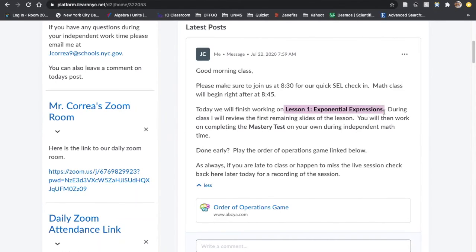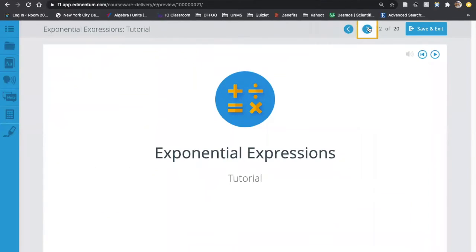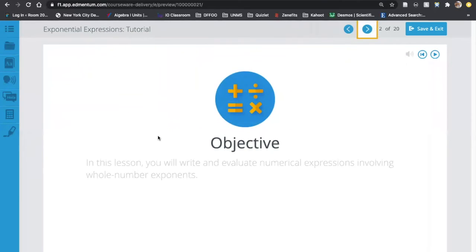So when we're looking at today, we're looking again at lesson 1, exponential expressions. We started that yesterday. We're going to continue with that for today. So just remember that objective that we were working towards was that we're going to be able to write and also evaluate numerical expressions, right? So this piece here about evaluating numerical expressions is basically just finding the answer to the math problem. In this case, today, we're mostly thinking about using the order of operations, or we usually say PEMDAS, to help us evaluate these expressions, right?